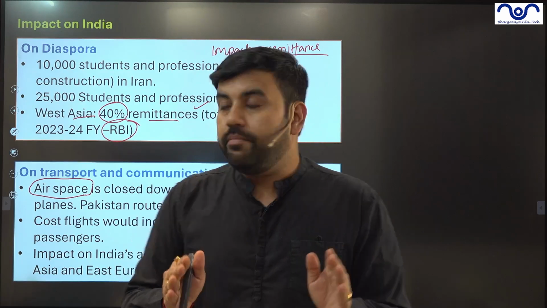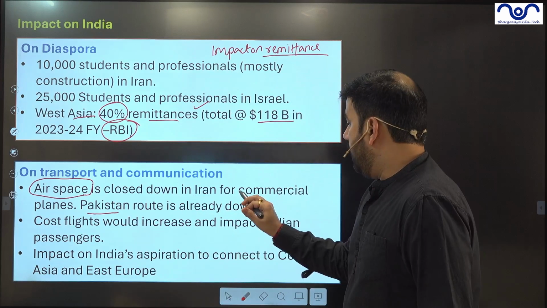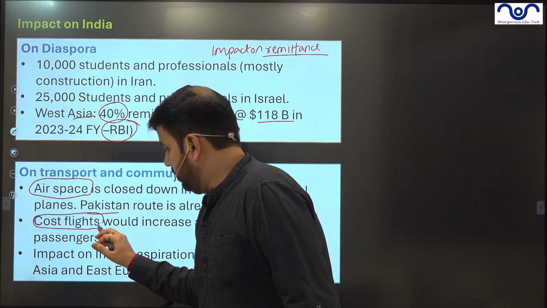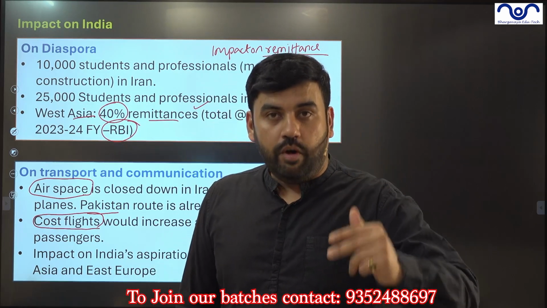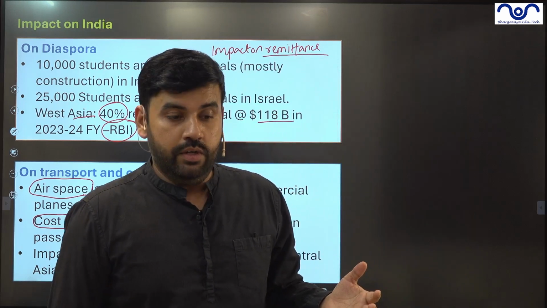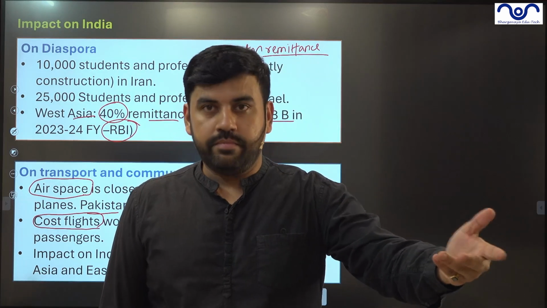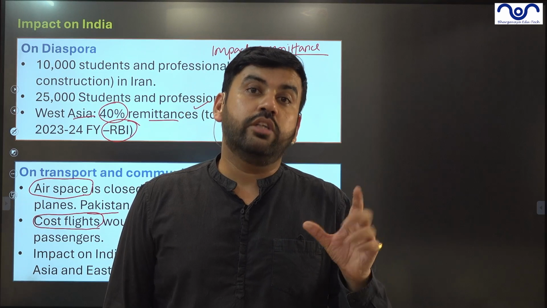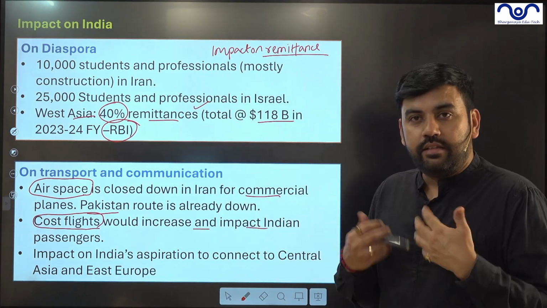Now, when flights are being closed down, what will happen? Pakistan route is already closed down for India, right? It will impact the cost of flights. Air India, Indigo, all these flights which are going from India to abroad, or in fact, even if we have flights which are from the international companies, Emirates, Etihad, even these flights will be now charging more money. So increase the cost. This is the impact.